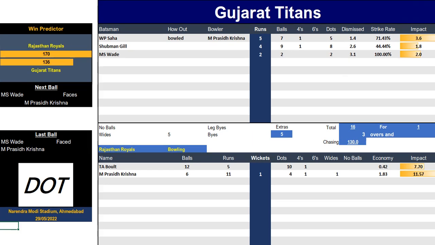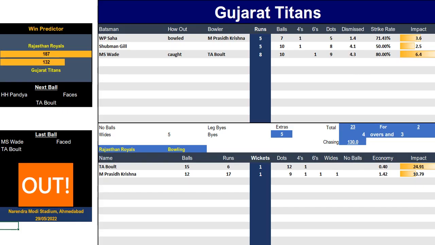14 dot balls out of 18. I mean, just a ridiculous number of dots. That and already losing the wicket of Sahar, it's probably not a bad shout to say that it's about equal, if not Rajasthan Royals slightly on top. Gujarat Titans got off to a very, very slow start here.